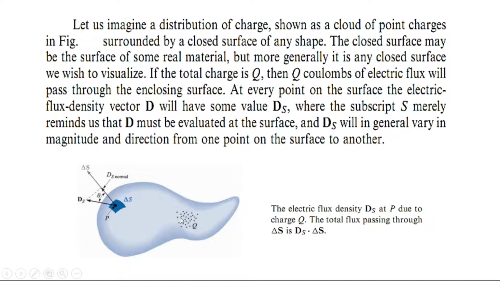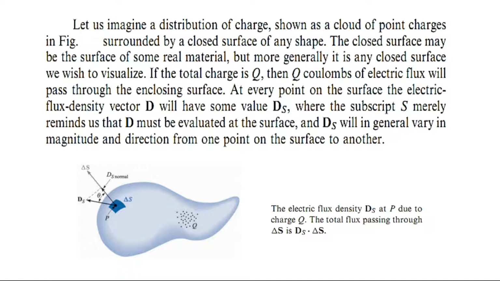That is, according to Faraday's experiment, if the total amount of charge is Q, then Q coulombs of flux will be passing through this imaginary closed surface.